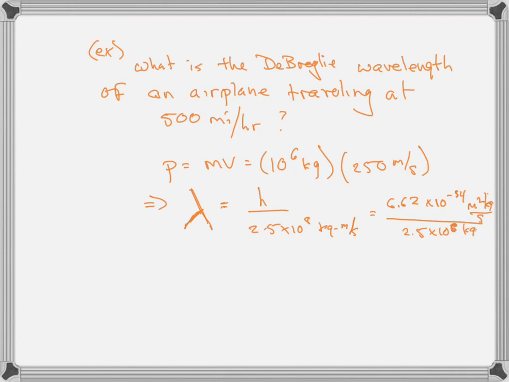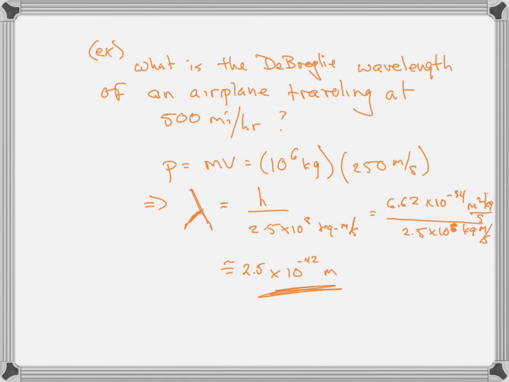kilogram meters per second. The wavelength of the airplane is about 2.5. I didn't use a calculator. It's approximately 2.5 times 10 to the minus 42 meters. That's pretty small. So the airplane doesn't look like a wave to us, but if it tries to go through an opening this small, it might diffract through that opening. Of course, it's going to plow through the wall, but you know what I mean. That wavelength is too small for us to see the wave-like properties of the airplane.